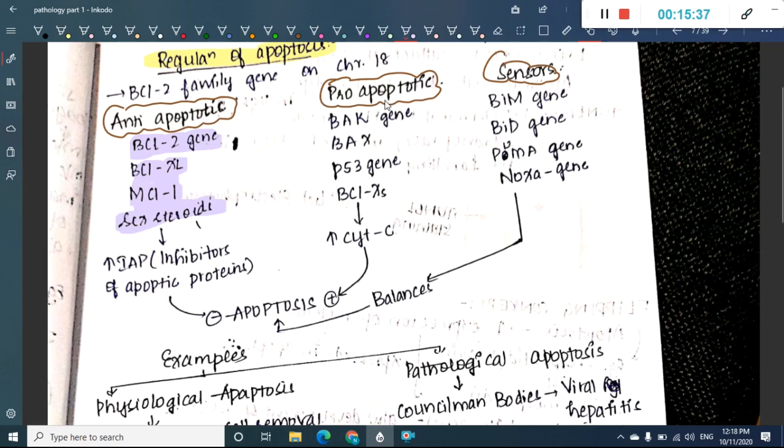Then we have pro-apoptotic genes. These include BAX, BAK, P53 and BCLX. All these will increase cytochrome C and thus activate apoptosis. Then we have some sensors. What are the sensors which are present? They are BIM, BID, PUMA and NOXA. These will balance the apoptosis, so they are the sensors of apoptosis.